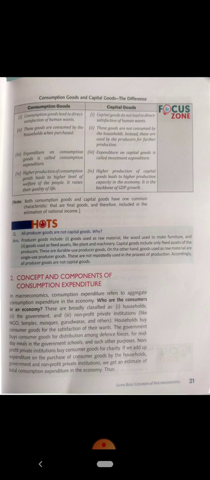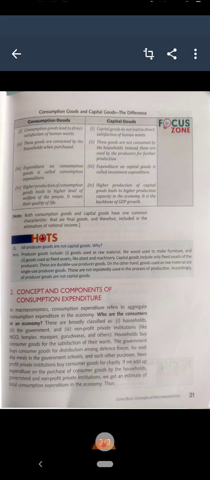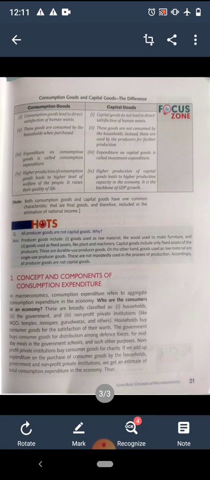Then the government does consumption expenditure for the midday meal, or defense purchases, so it is also a consumer. And NGOs such as temples, mosques, gurdwaras and others are also consumers when they do consumption expenditure for charitable purposes.